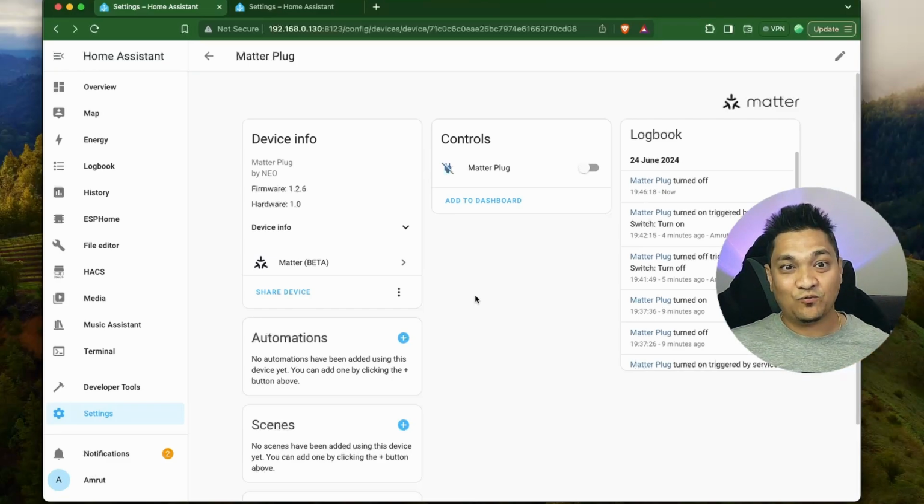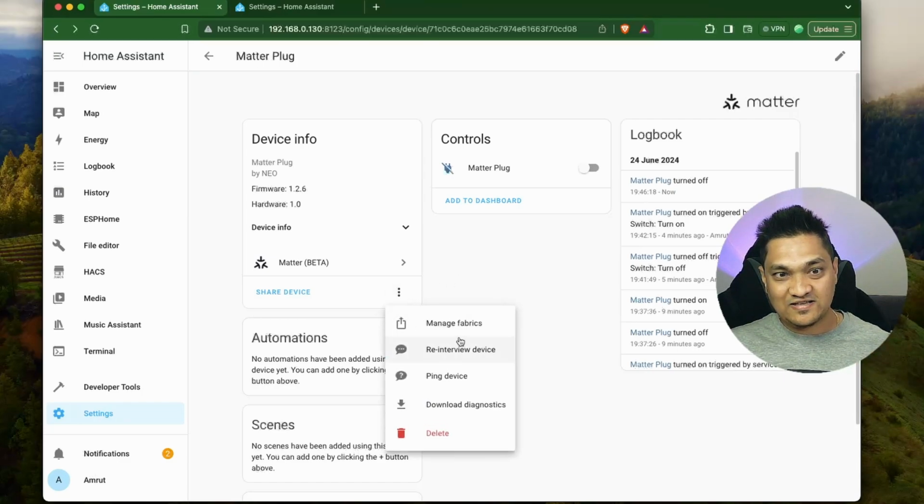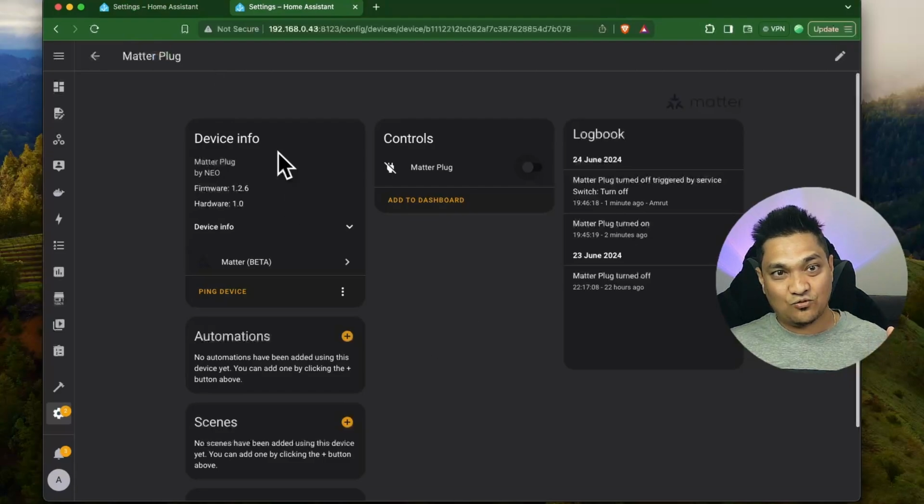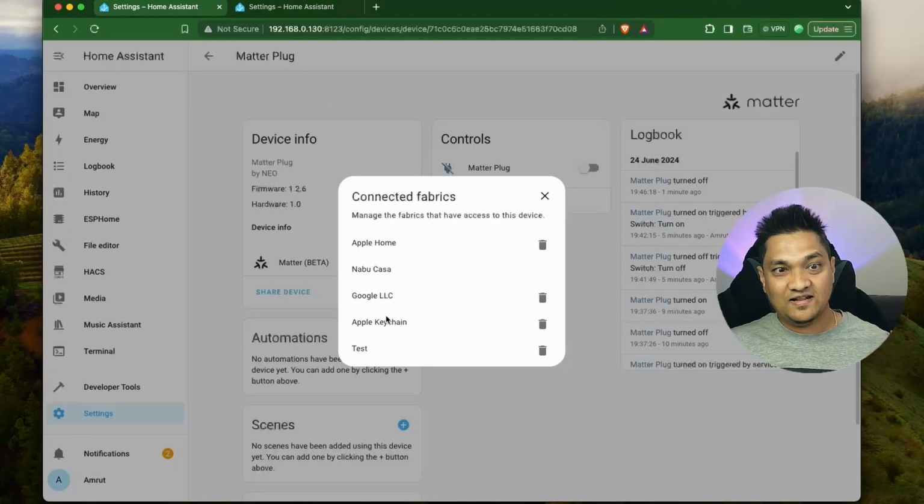Finally, let's look at what the various controllers are that we can see. So let's go ahead and see these controllers here. So manage fabrics, and here you can see it is showing me all the various controllers. So this test is showing me the one from my Docker container which is actually running, and it's running with this Home Assistant here. Then we have the Apple keychain and the Apple Home. I've noticed that it always shows these two controllers here.